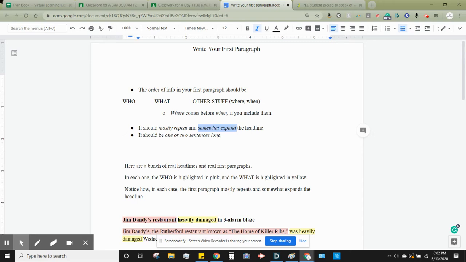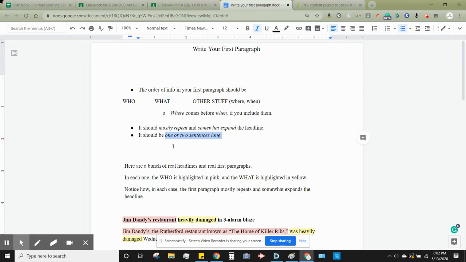And hopefully you remember this from the activity where you were exploring hard news articles. The first paragraph and all the paragraphs in your hard news story should be 1 or 2 sentences long, no longer than that. If you got that one wrong on that activity that we did several classes ago, now would be the time to go back and change that answer, because you almost never see hard news stories with paragraphs longer than 2 sentences.